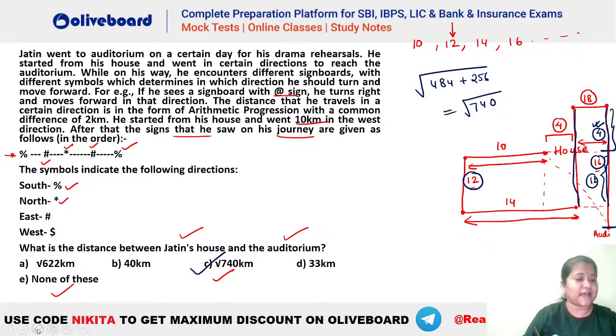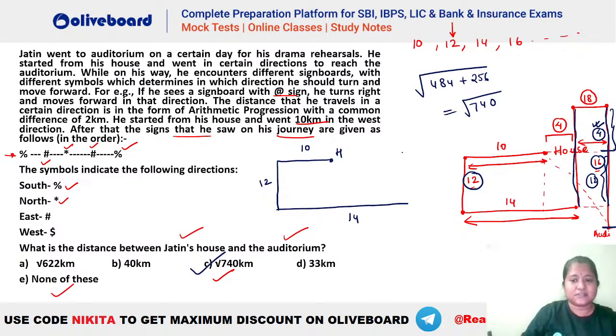Okay, I'll draw the diagram once again a bit clearly. You can see we were starting from the house, right? Let's say this is your house, okay? And this was the first distance, that is your 10. The second distance, that is your 12. The third distance, which was equal to 14, okay? After that we had this 16, right? Something like this. Okay, this was 16.